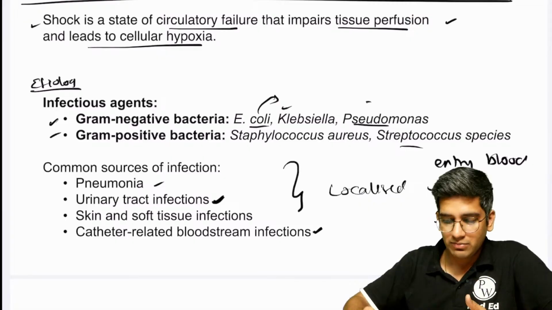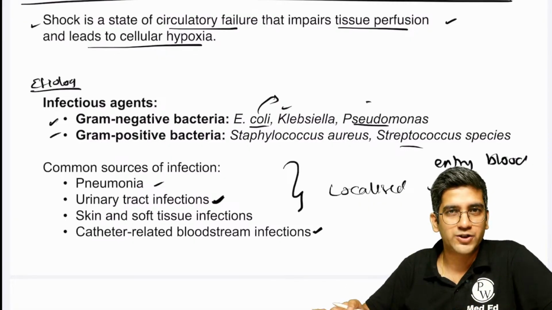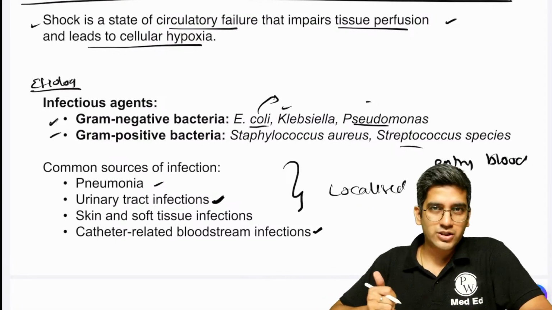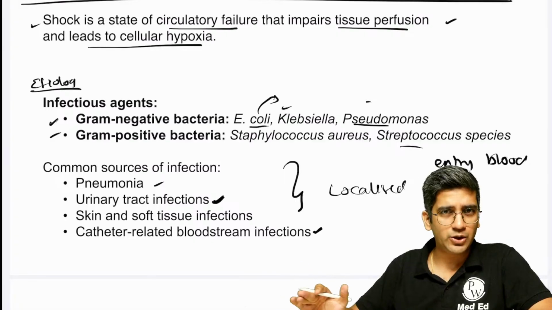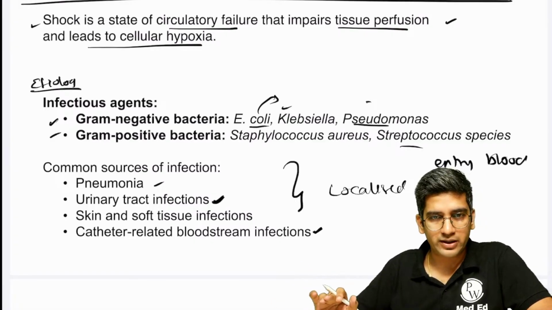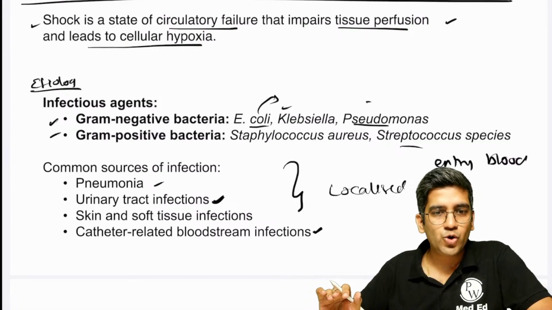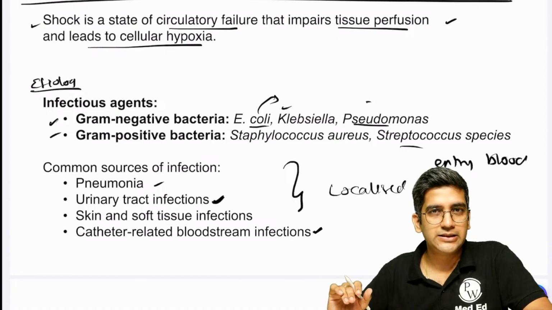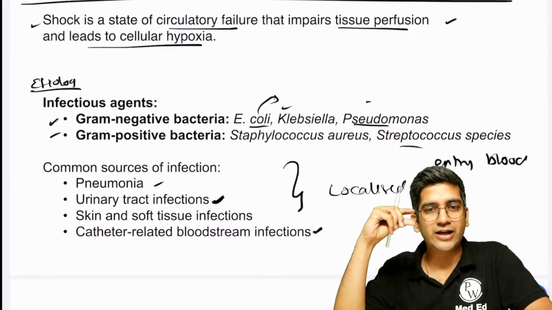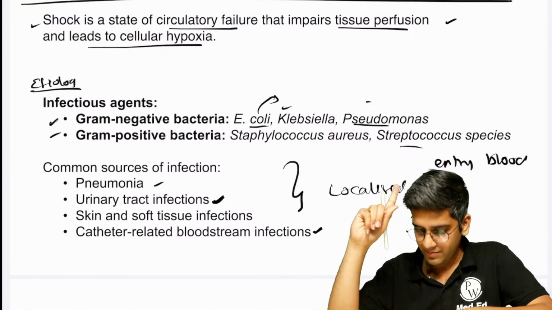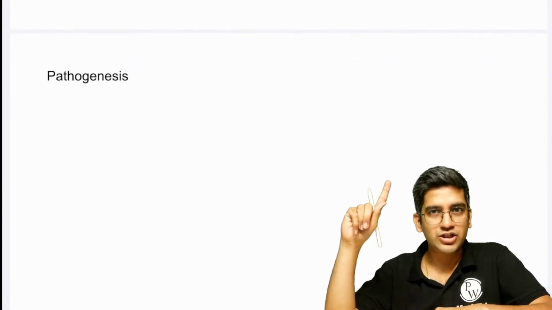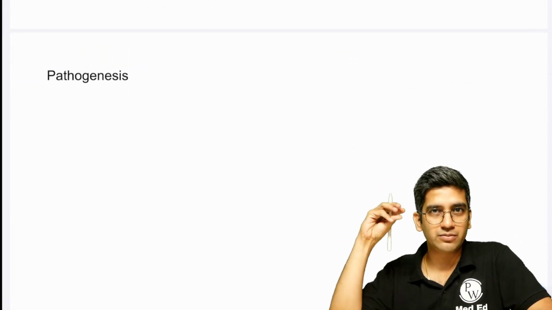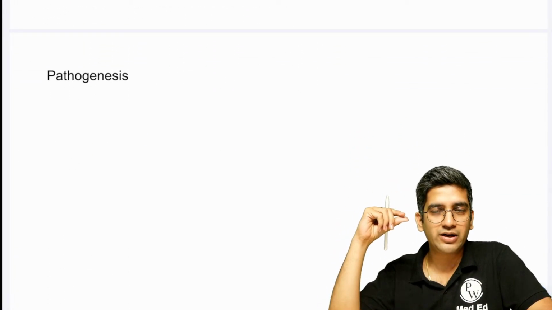Maybe half a mark to 1 mark. Etiology, 1 or 2 marks. The most important thing is pathogenesis. Outcome will definitely come into it, right? Pathogenesis is something which is more important, right? Can anyone tell me, do you know any important keywords or headings you look for in pathogenesis? There's a very amazing flow chart in Robbins. That's a compilation. But you want headings for pathogenesis. Any important headings you know?